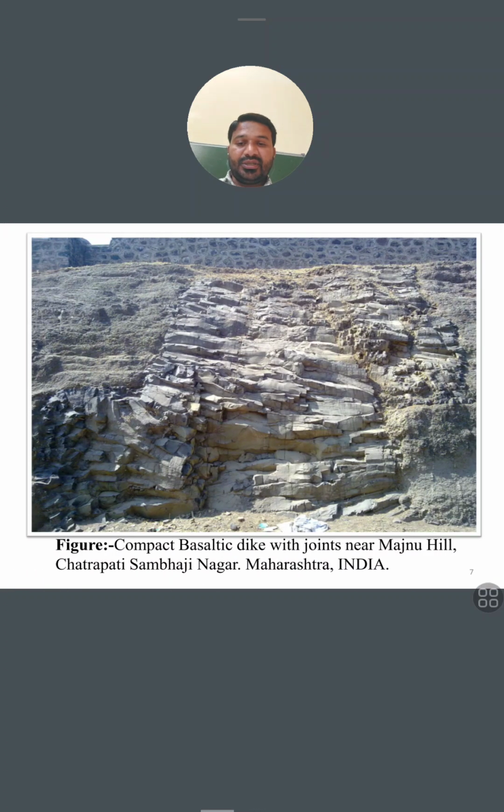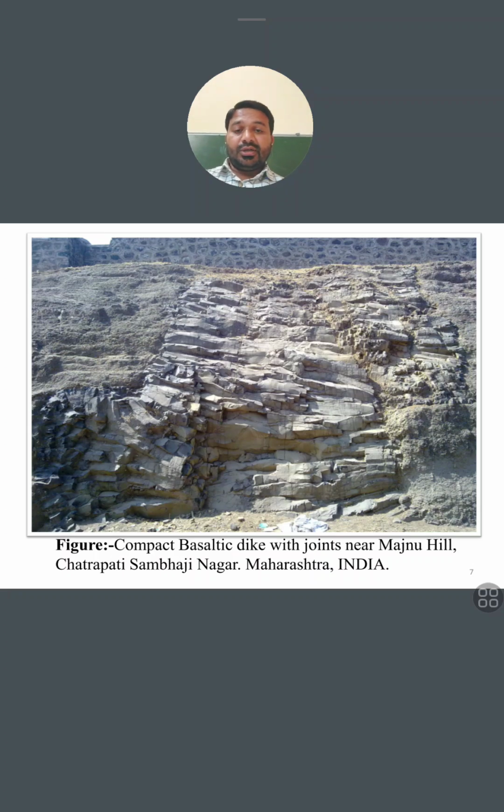Now see this image. The dikes are a little bit bent at the bottom side of the roadside. That means when it was coming upward, at that time the upper rocks, before the erosion or denudation of the upper layer, may have had more pressure on that side.